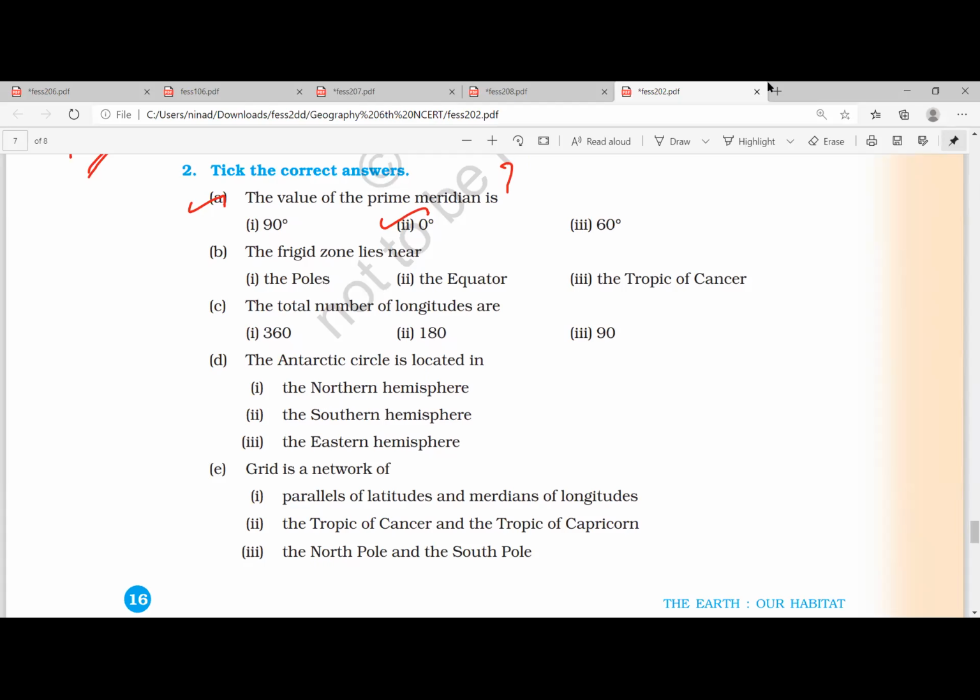Sir, I can't see anything, sir. It's blank, sir. In the screen, showing blank. Okay, sir. Very good, sir. Because a question is being asked, it will be blank only, sir. Correct.